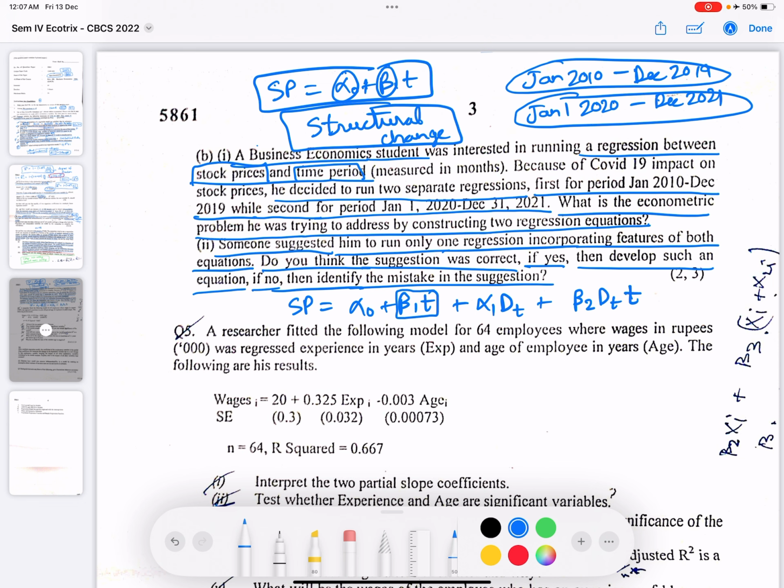So he can create a dummy variable for which the value is 1 for this time period and 0 for this time period. So in this model he's able to incorporate both the time periods.